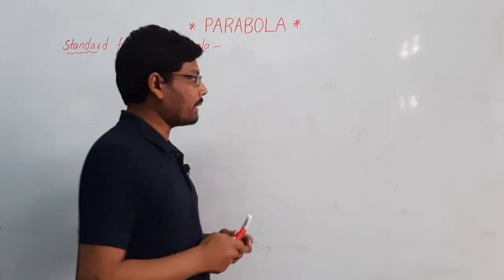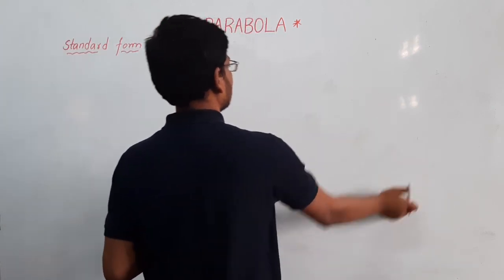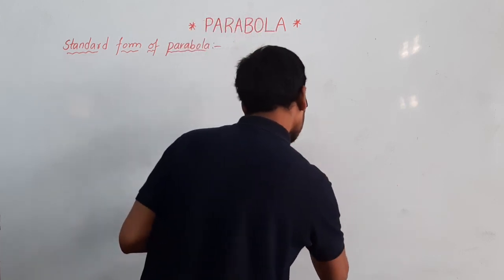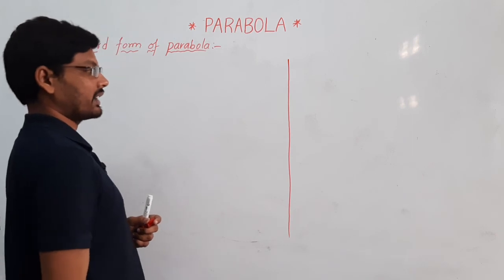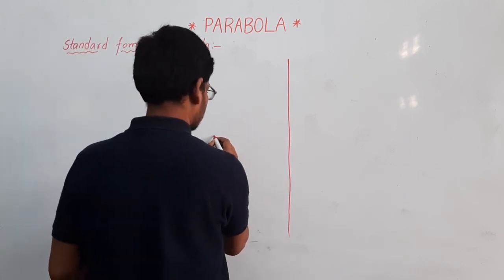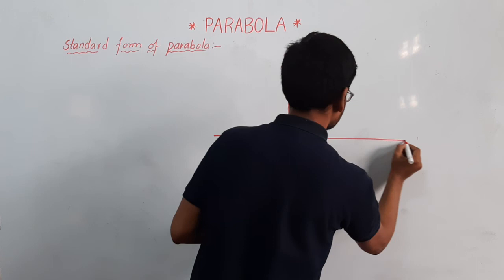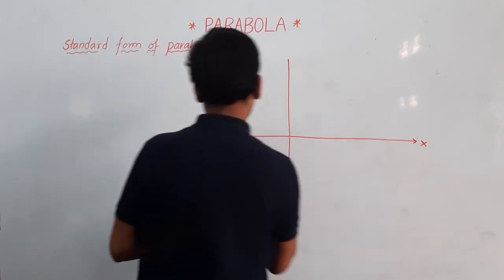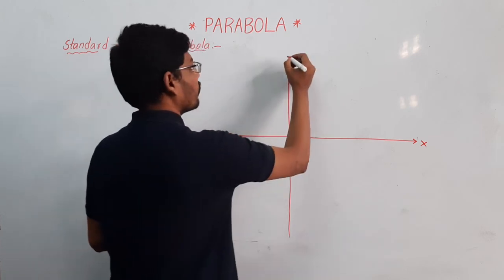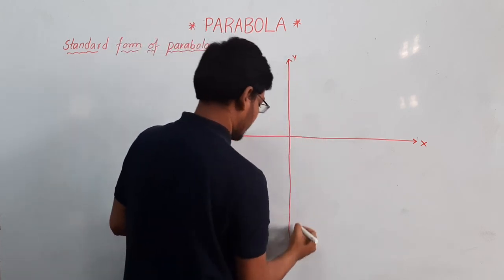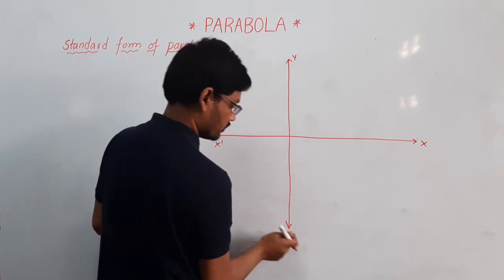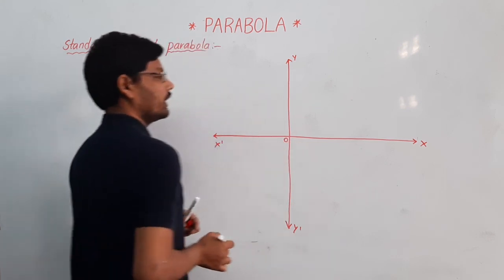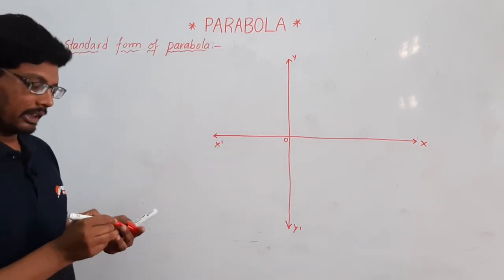So first of all, I am taking the x-axis and y-axis, x-axis, y-axis, y dash, and this is O, the origin.